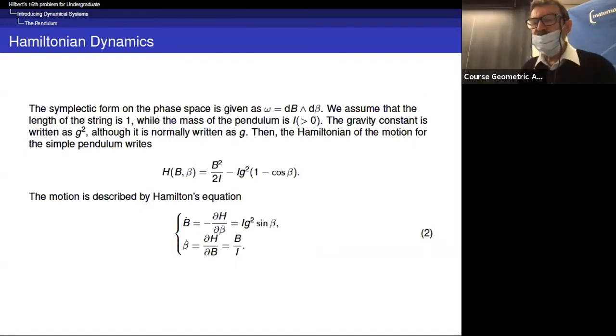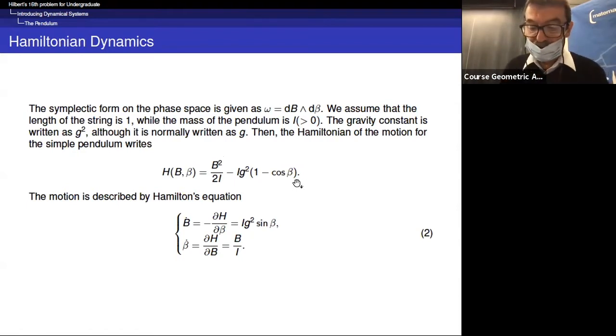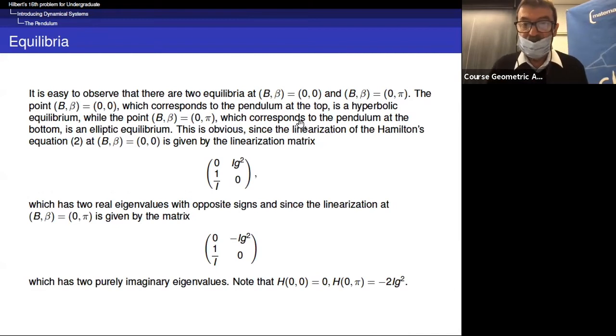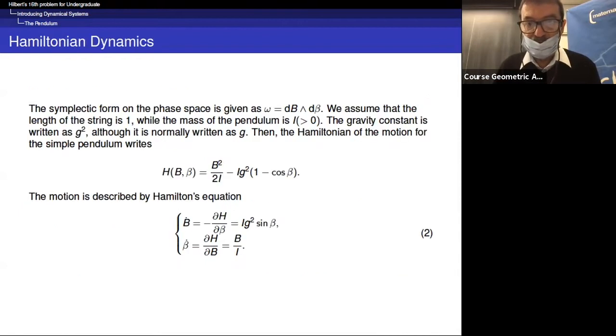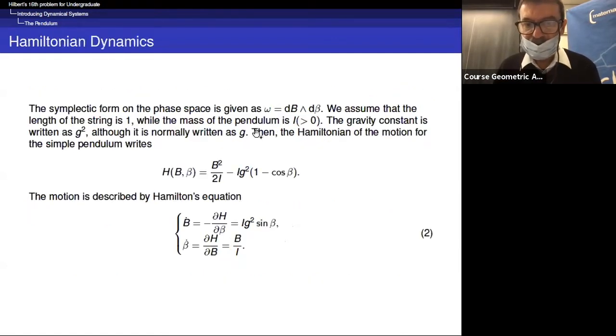And for a Hamiltonian system, the fixed points of the motion are in fact critical points or equilibria of the function h. And it is easy to deduce from the equations b dot equals 0, beta dot equals 0, the solutions. b is necessarily equal to 0, and beta is equal to 0 or pi, because in fact you have here this equation sine beta equals 0. This gives beta equals 0 modulo pi.